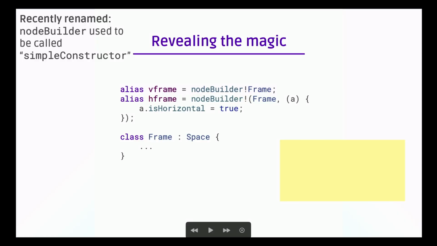A node builder inside Fluid is made with a template. This is a node builder template, which takes a parameter that defines which component the node builder is going to build. So a VFrame node builder is going to build a frame. In case we have a variant like an H-frame, we can set the property like I showed you earlier through a delegate that will set it immediately the moment the node is created.